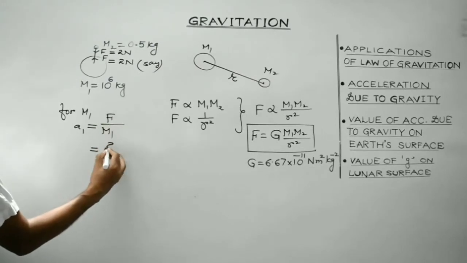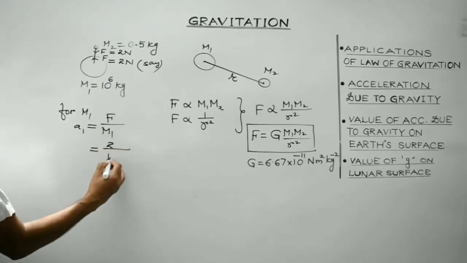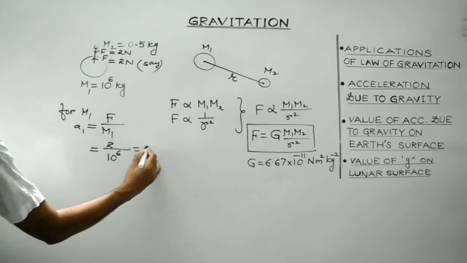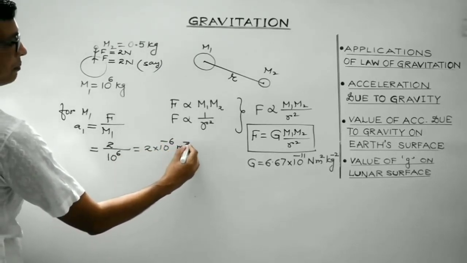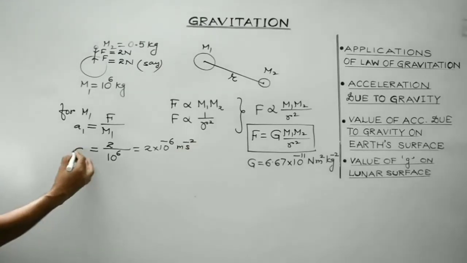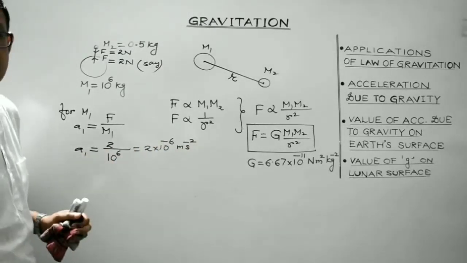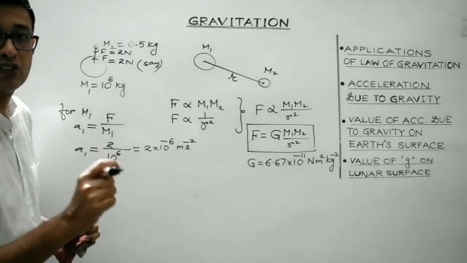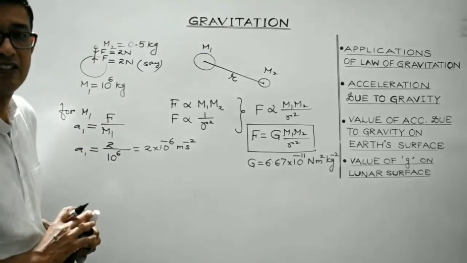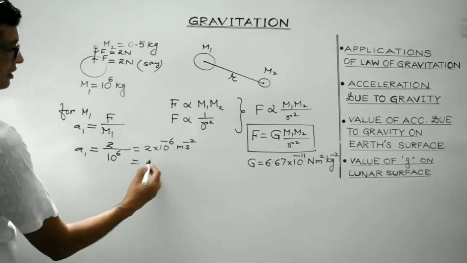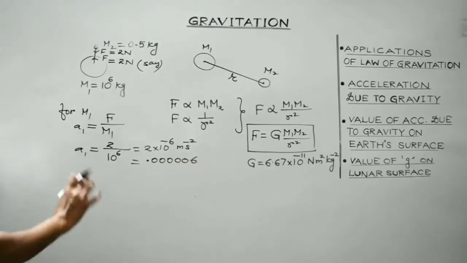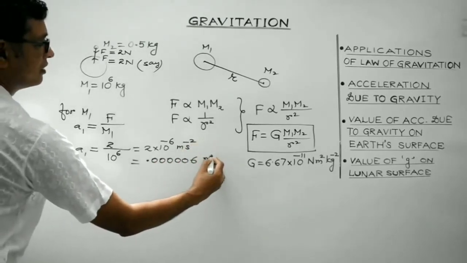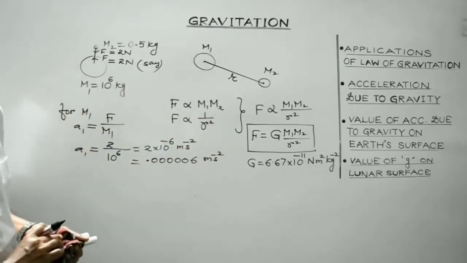So what will be the value? Force is 2, mass is 10 raised to power 6. So it will be 2 into 10 raised to power minus 6 meter per second square, which is negligible. It is 0.000006, which is very, very small indeed. It is almost 0, right?